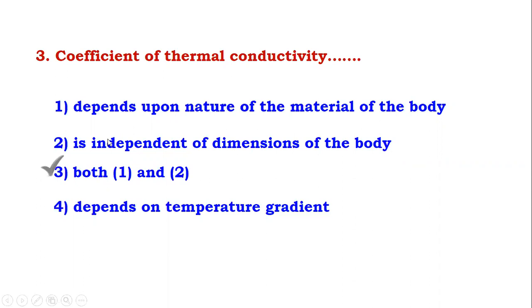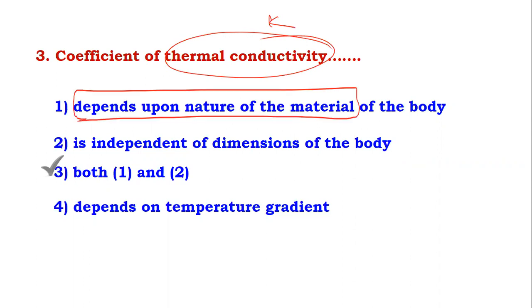This thermal conductivity is a constant, so it does not depend on anything except the body. It depends on the nature of the material, meaning for copper it is fixed and for steel it is fixed. It does not depend on dimension, it is independent of dimension. So these two are the right things, and the more appropriate answer is answer 3.